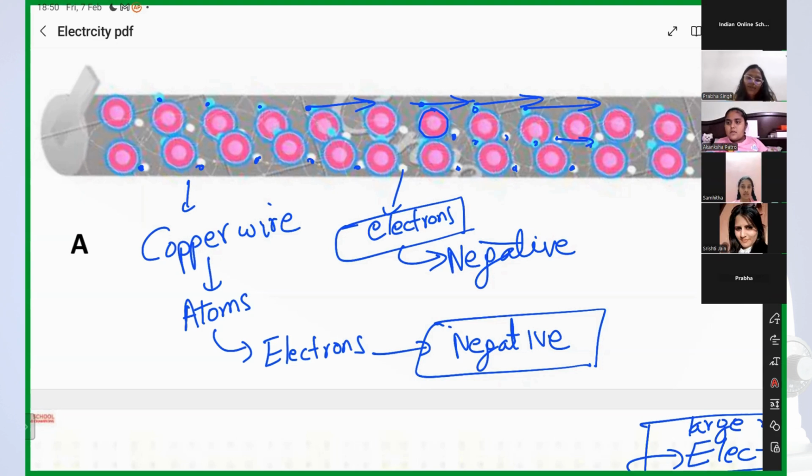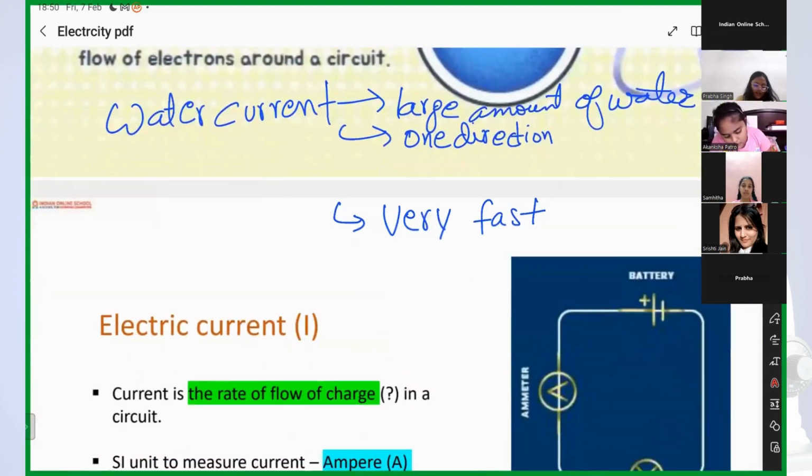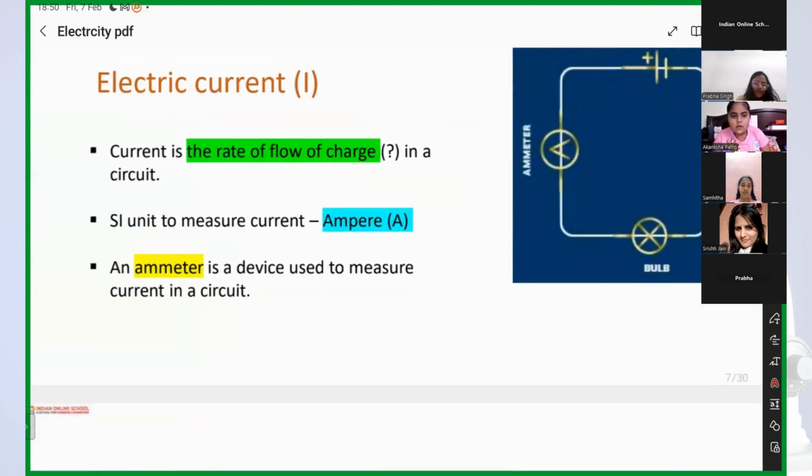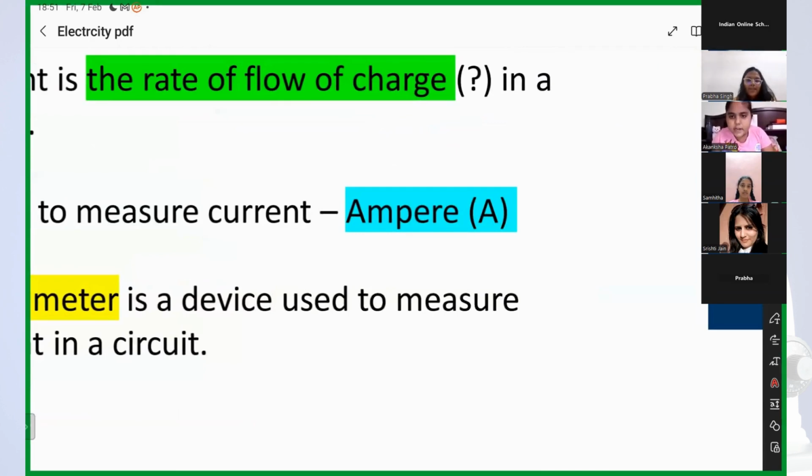Got it? Samhita, you got it? Yes, ma'am. Okay, so now coming to the definition of electric current. See the slide and tell me. Current is the rate of flow of charge. Which charge, positive or negative? Negative charge.